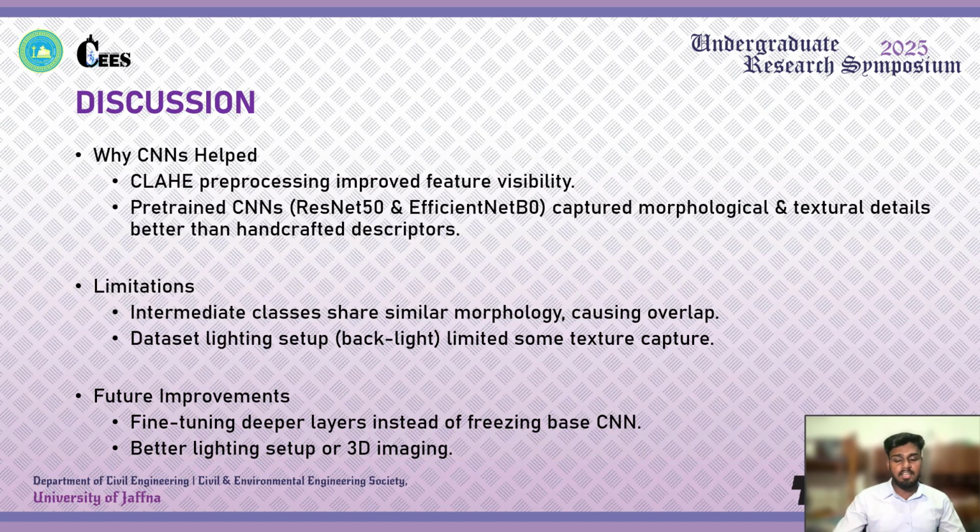The CNN is performing better in this multi-class classification because the CLAHE pre-processing improved feature visibility, and the pre-trained models like ResNet 50 and EfficientNet B0 captured morphology and texture better than the prior methods. However, the limitation is that intermediate classes had very similar morphology, leading to overlap, and the backlight setup reduced the texture capture. For future improvement, we could fine-tune deeper CNN layers, use better lighting like dome lighting, or use 3D imaging as well.